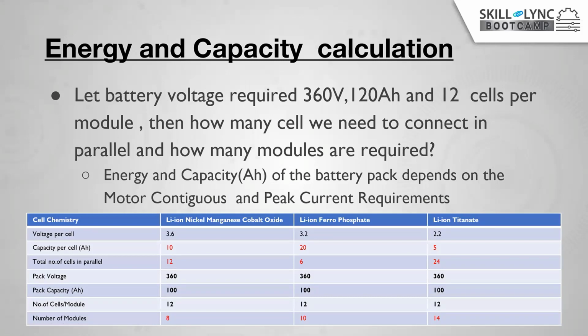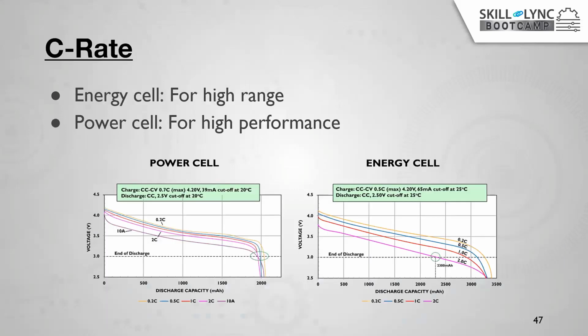If you are going to 4C rate of battery, what happens? With the 4C rating of battery, 120 by 4, right? You will get nearly 30 amperes per hour only that we are able to deliver. Same thing in the charging time also. When we are charging any battery with 1C rate, that means if it is a 120 ampere hour battery, you are charging with 1C. That means you are injecting a current of 120 amperes per hour. Right? If you are charging with 2C, then what happens? 240 amperes per hour you are going to inject. Right?